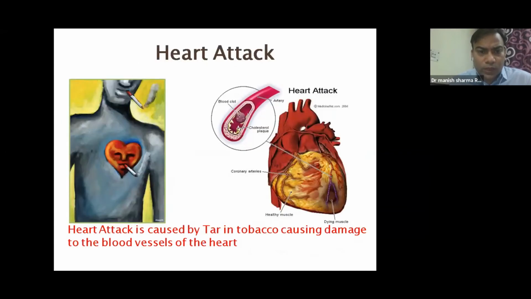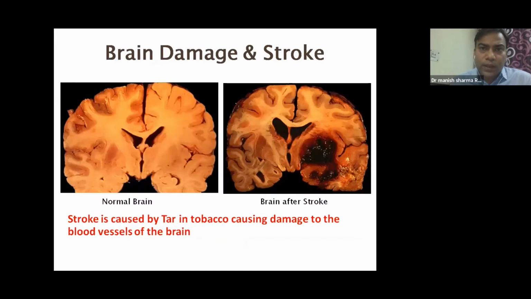It can cause heart attack, basically caused by tar in tobacco damaging the blood vessels of the heart. It can cause strokes and brain damage. On the right hand side you can see how bad a stroke is and how the stroke looked. On the left hand side, we can see a normal brain picture. This is a cross section of the brain when the stroke happens. Tar in tobacco can cause damage to the brain because of blood vessel damage.